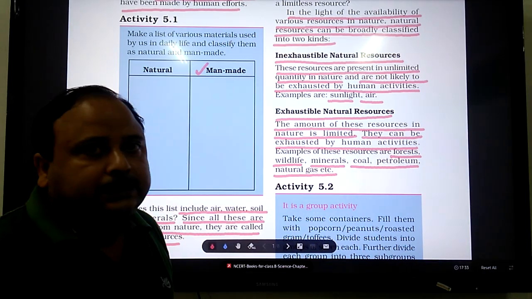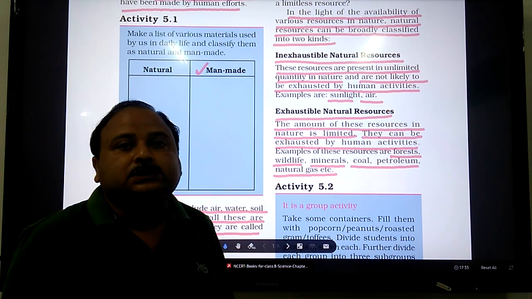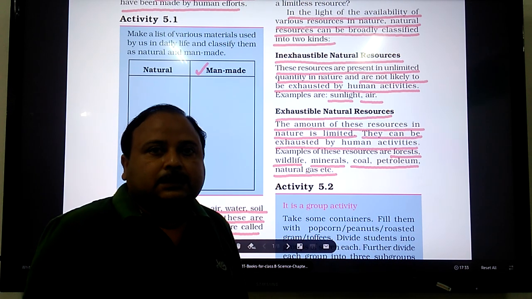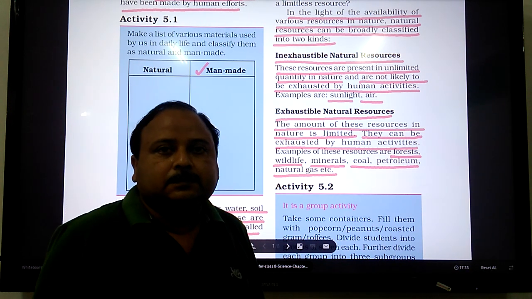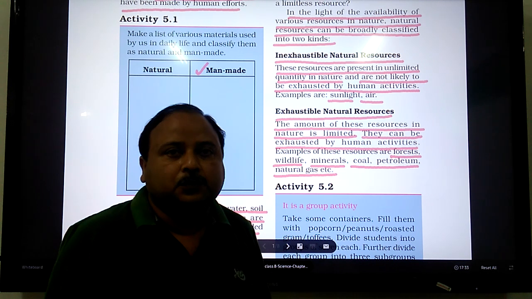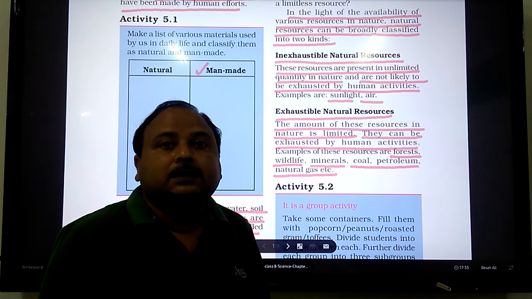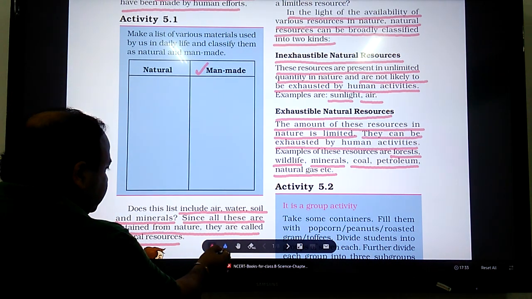So, this chapter is related to coal and petroleum. Coal and petroleum are the examples of exhaustible natural resources. Since the reserves of coal and petroleum in our planet are limited, therefore, we should be very careful while using these natural resources. So here is an activity for you.